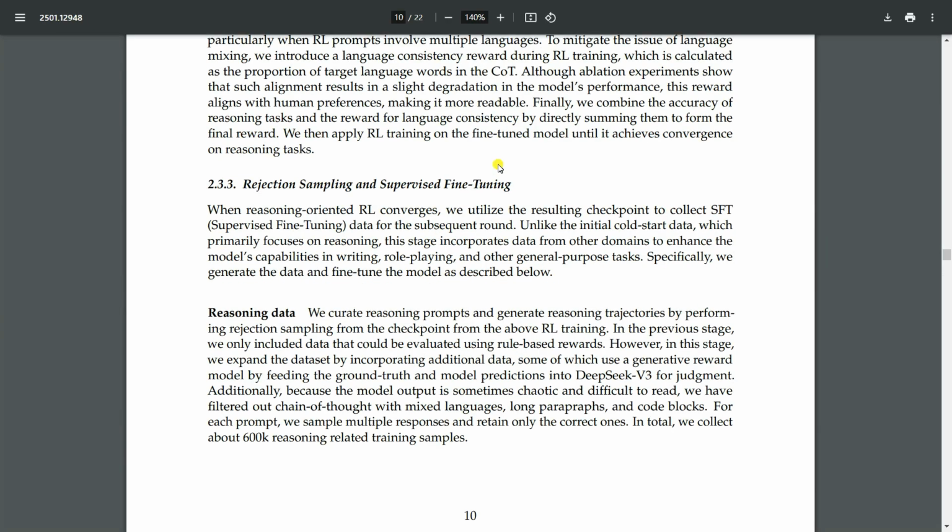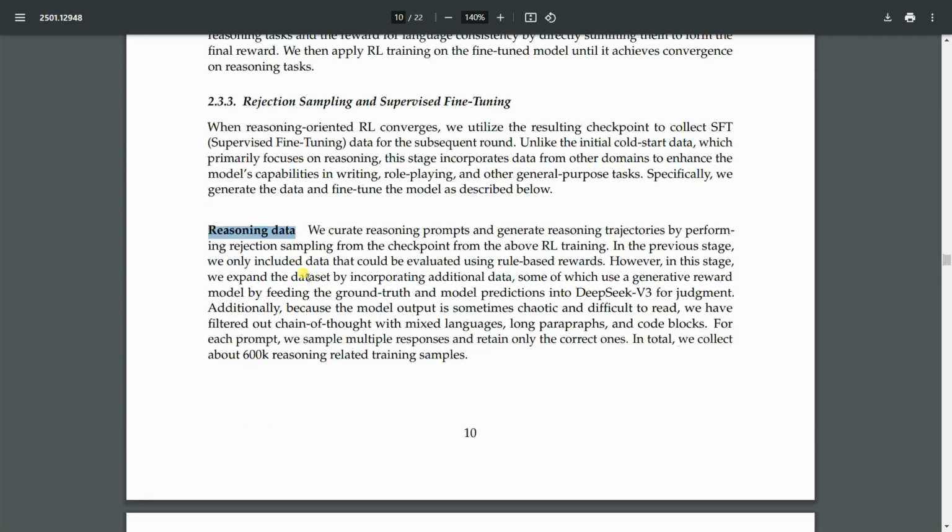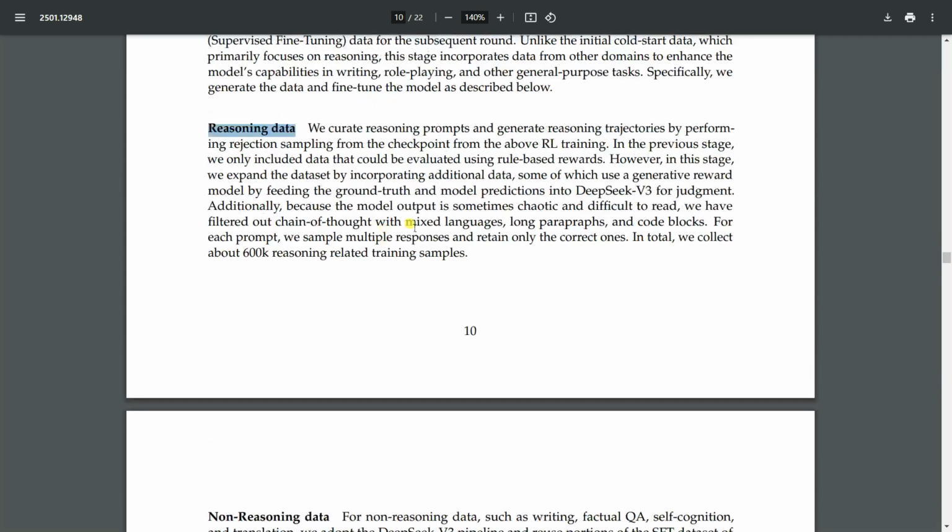The third training process is called rejection sampling and supervised fine-tuning. You know what supervised fine-tuning is, right? Supervised fine-tuning is a powerful technique used in pretrained large language models to adapt to downstream tasks using labeled data. Here, they are using reasoning data and non-reasoning data. So you can read it from here.